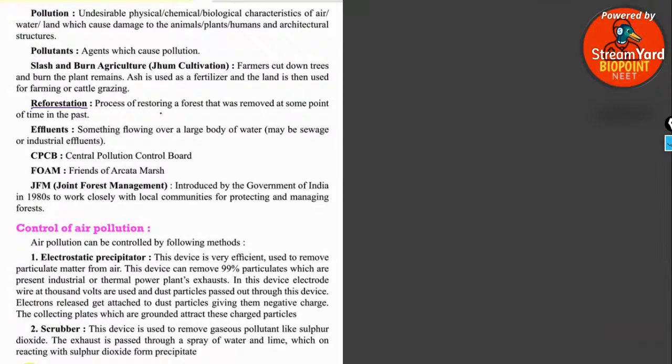You might have learned about deforestation. What is deforestation? It is the process of cutting down of trees. And what is meant by afforestation? Afforestation means planting of trees in a new area. But what is the difference between reforestation and afforestation?